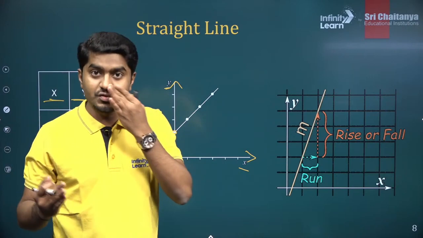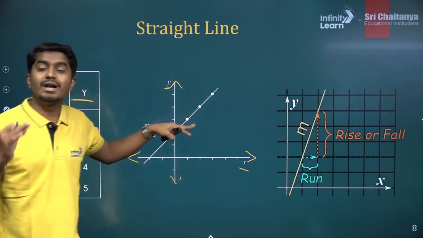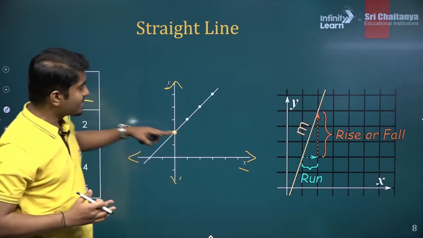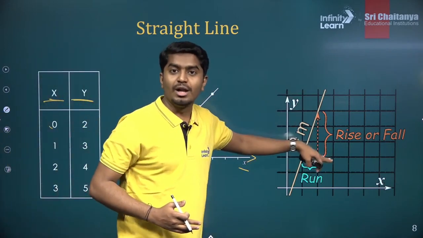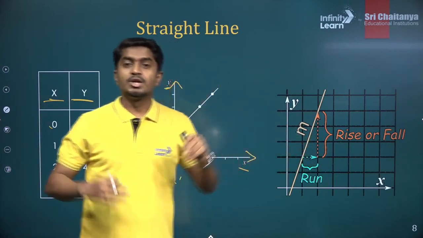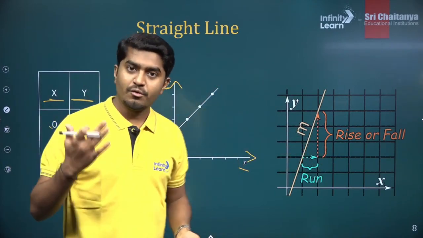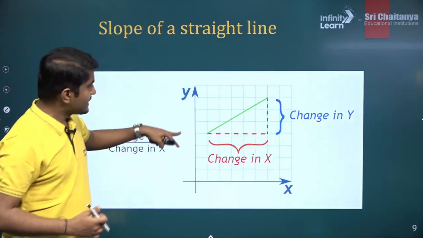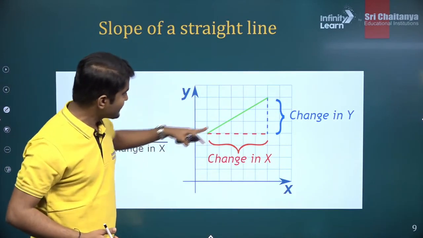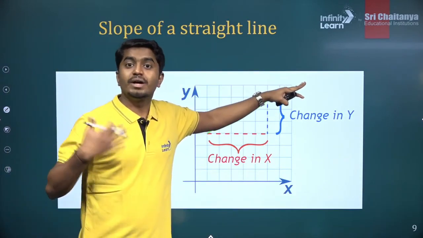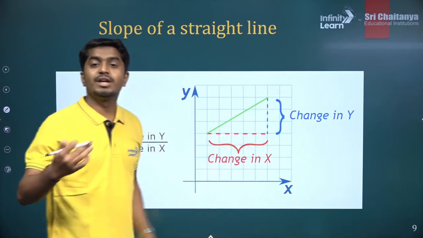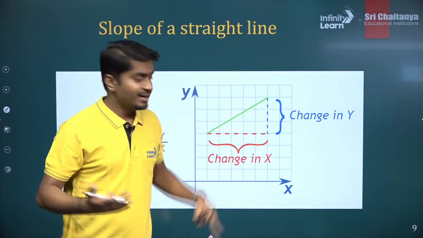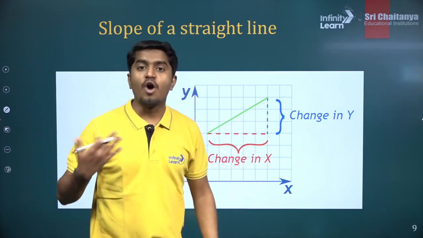Whenever you get a straight line, you get one very important property called slope. And what is slope? Slope is nothing but rise or fall divided by run. This is how you calculate the slope from a straight line. For example, here there is also a straight line. You can see it is increasing. If it is increasing along the y-axis, we call that a rise. So how much is the rise in the y coordinate? If it is going down, we call it a fall, right?